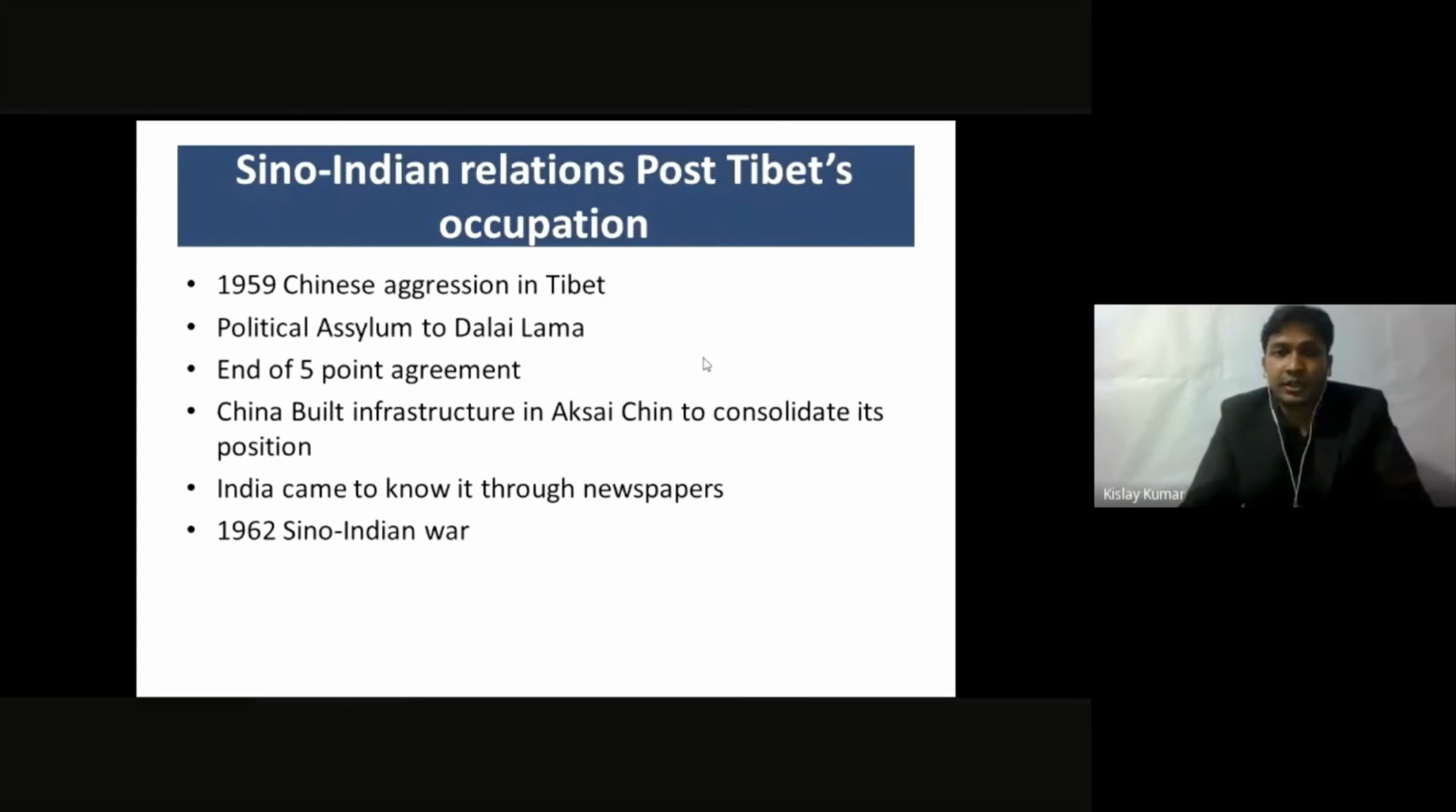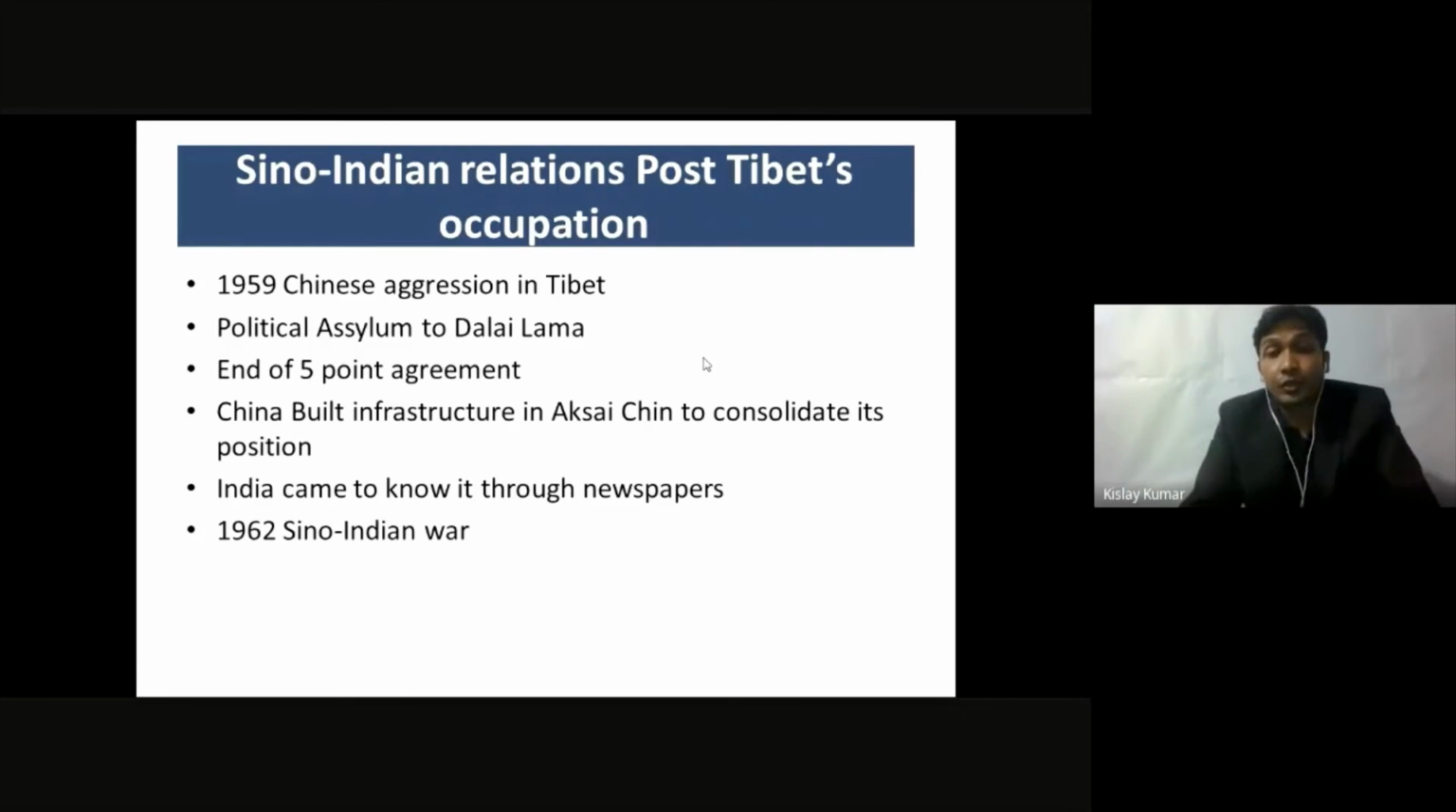So China started building infrastructure. China built a road. And India was taken aback because India did not know that they were building a road in their own territory, which India considered as its own. So finally, it went under the control of China. That region was called Aksai, and it is still under the control of China. India came to know it through newspapers.